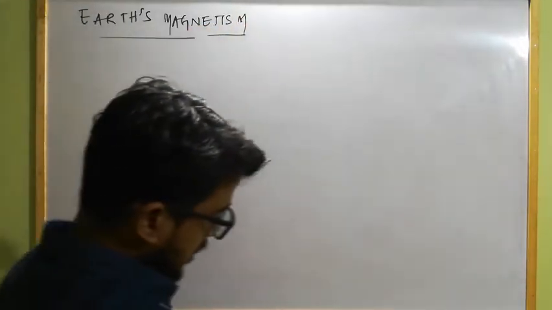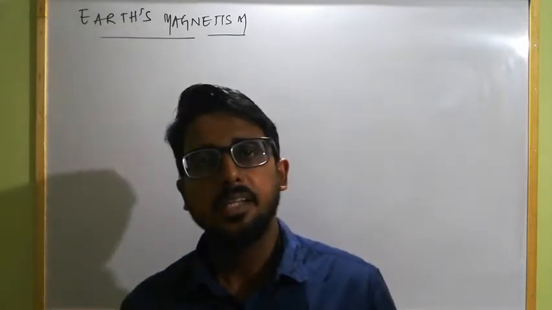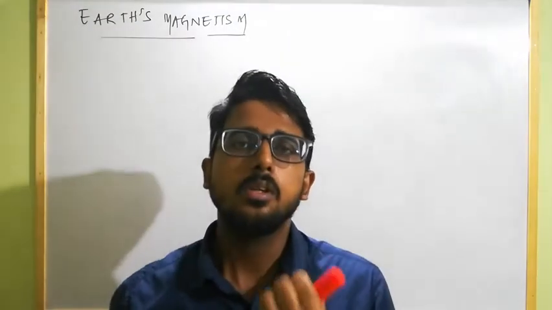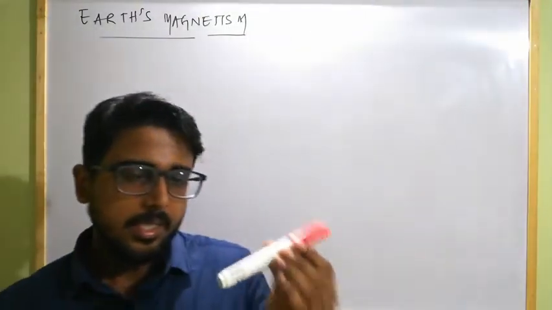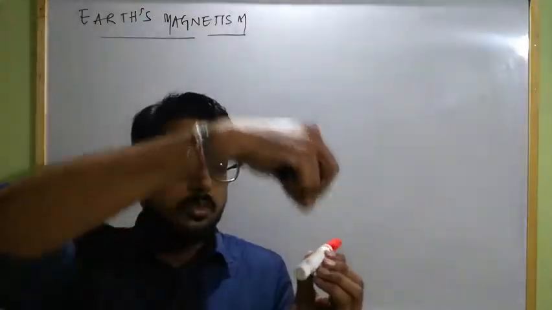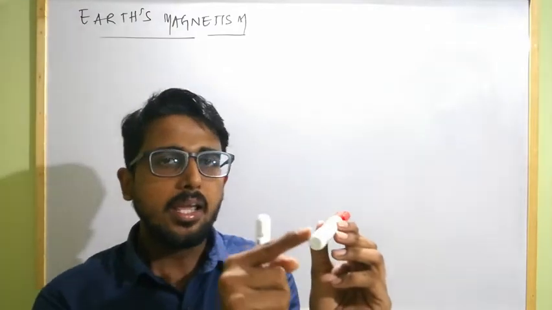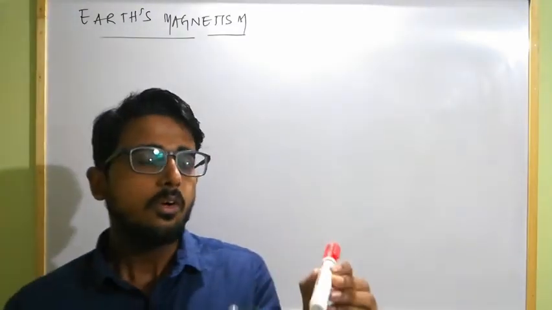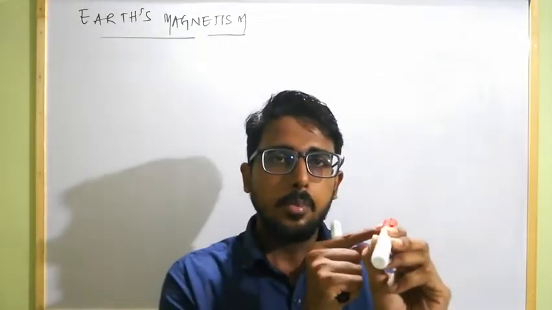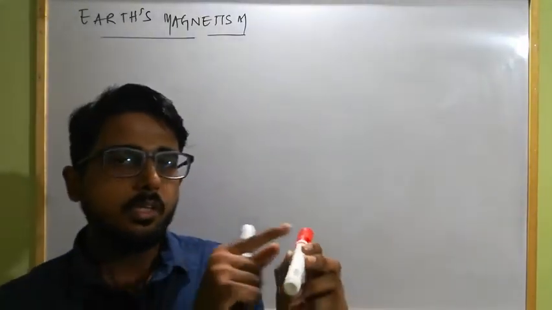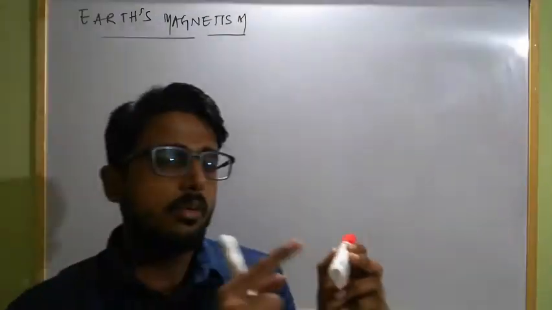Okay, Earth's magnetism. As we already know, when we suspend a bar magnet freely, it will align itself along the direction of geographical north and south. That means if this is a bar magnet and I suspend it freely, it will automatically align itself along geographic north and south. The north pole of this bar magnet will be directed towards the geographic north pole, and the south pole towards the geographic south pole.